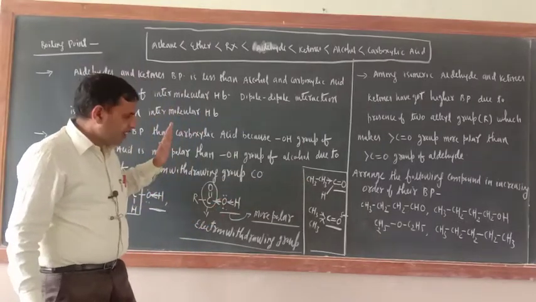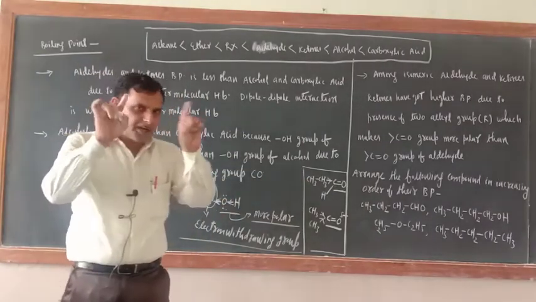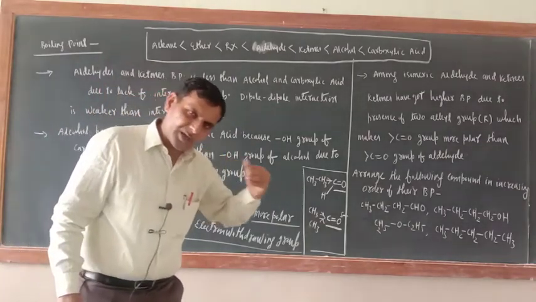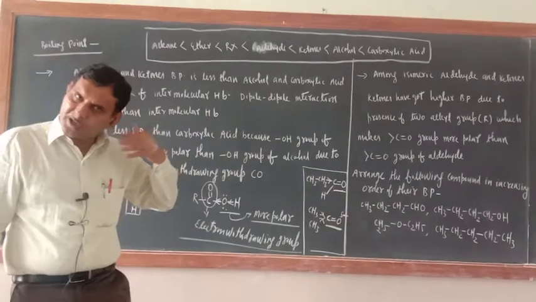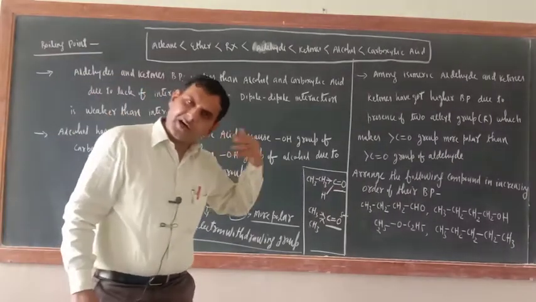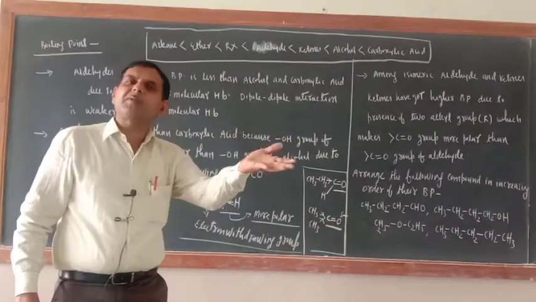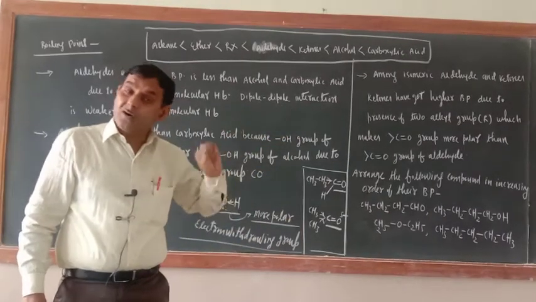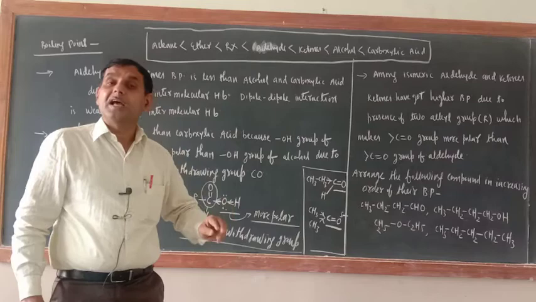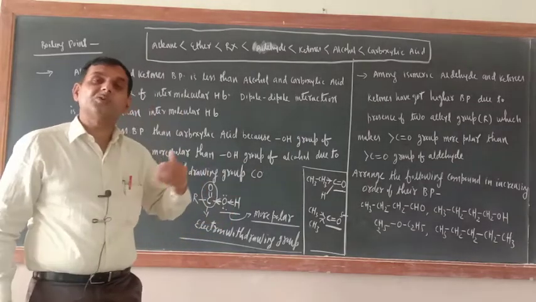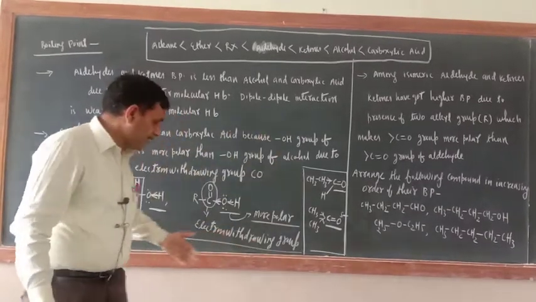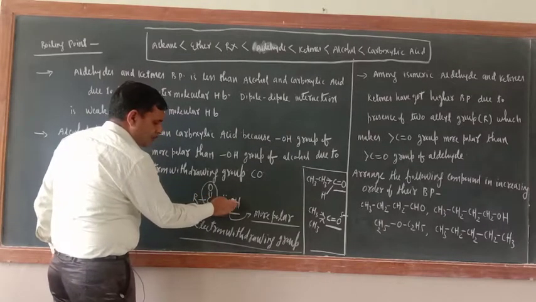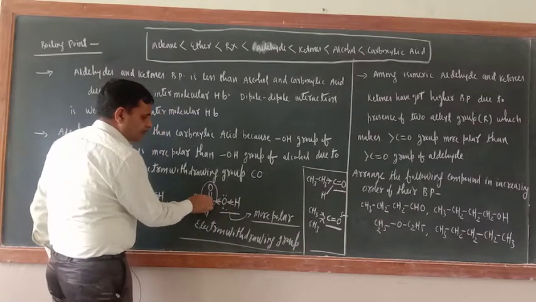Here always remember, the polarity of a particular group increases because of electron donating nature and also because of electron withdrawing nature. When there is electron donation, at one particular center electron density would be more. And because of electron pulling nature also, polarity will increase, because just see here, this CO group will pull the electron towards itself.